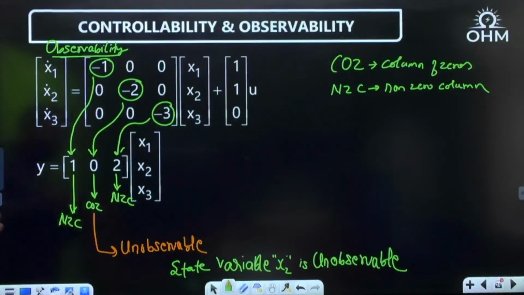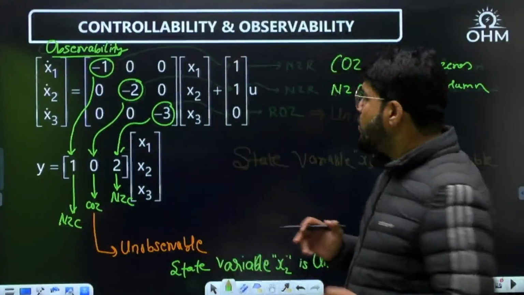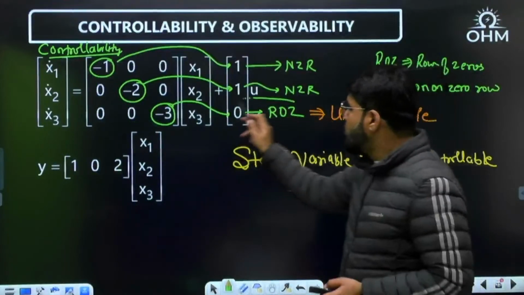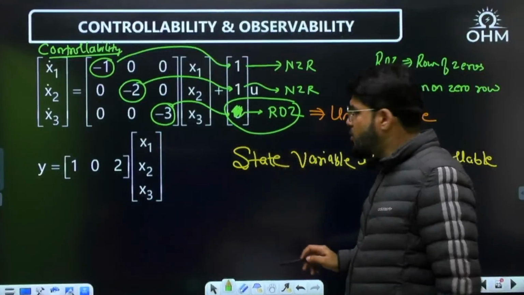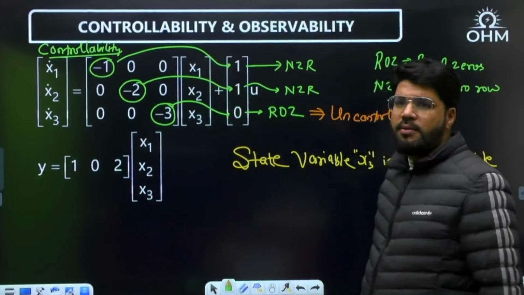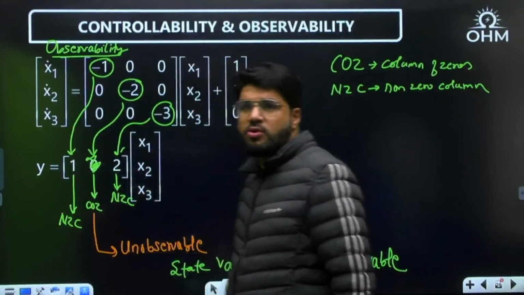Now, dear, before I go to the next problem, let us summarize actually. Why was this unobservable? The third row was 0. Dear, if here also non-zero was there, then this will be completely controllable. Similarly, here also, if this was non-zero, this will be completely observable also.